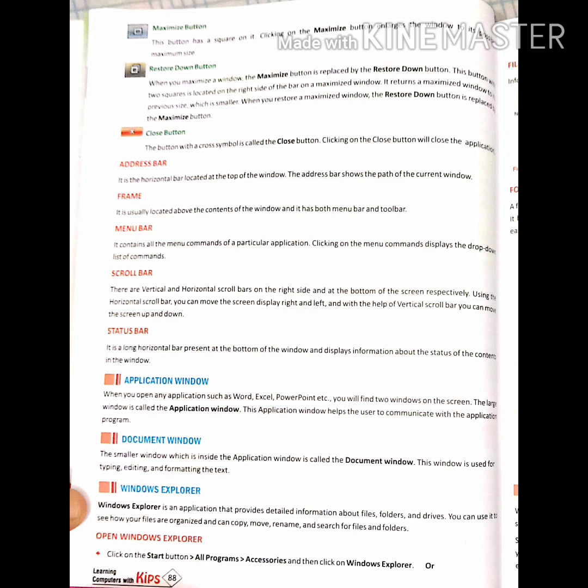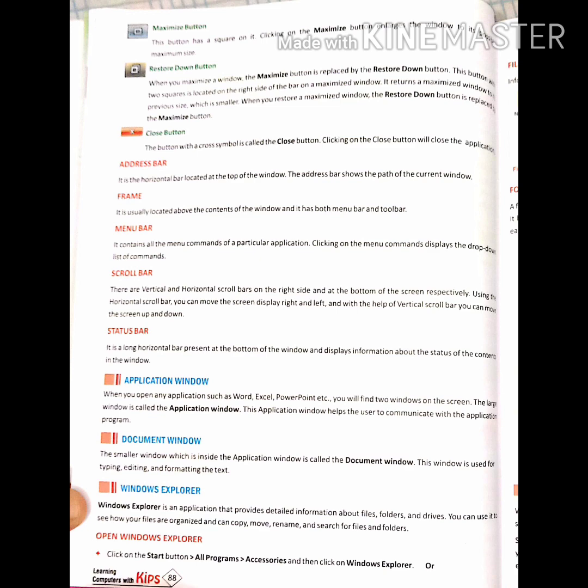Application window. When we open any application such as Word, Excel, PowerPoint, etc., we will find two windows on the screen. The large window is called the application window. The application window helps the user to communicate with the application program. Document window. The smaller window which is inside the application window is called the document window. Students, all these terms can be easily explained with the help of the figure given on page number 87. Just go through this figure, and there you will find all the elements of a window, and it will be easier for you to understand all these terms with the help of this diagram.